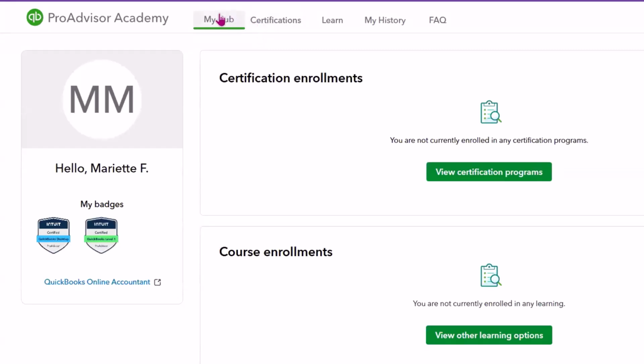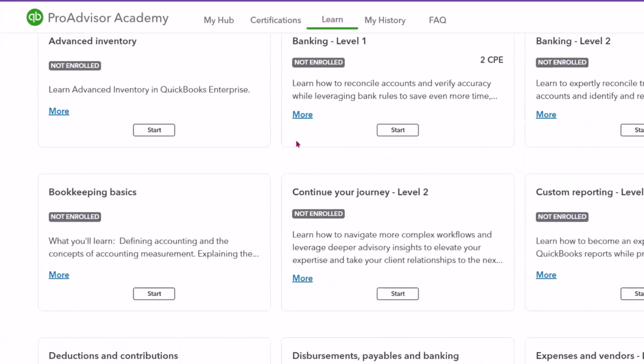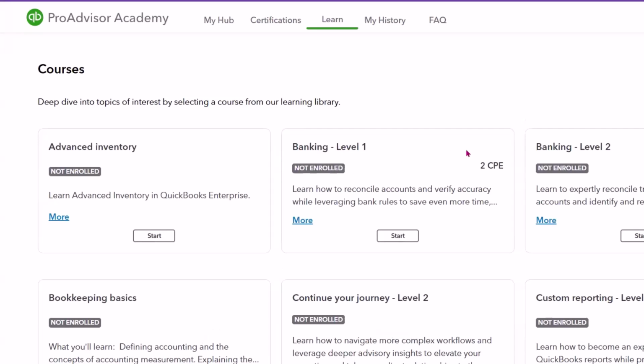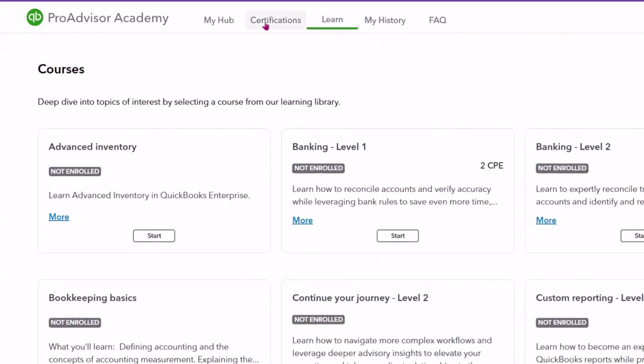And in the ProAdvisor Academy, it's actually split into these tabs here. It's split into My Hub, Certifications, Learn, My History, and FAQs. So I'll have a different video to go deeper into this, but essentially what's important here is that if you want to get certified in the Intuit QuickBooks Online product, you would go into the Learn area, and then you would decide on which certification path you want to take. Again, this is different than how it was before.